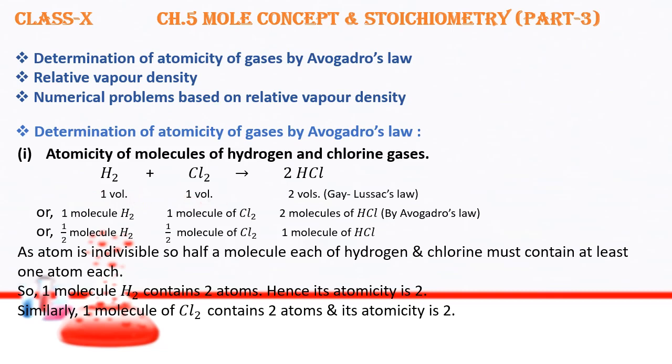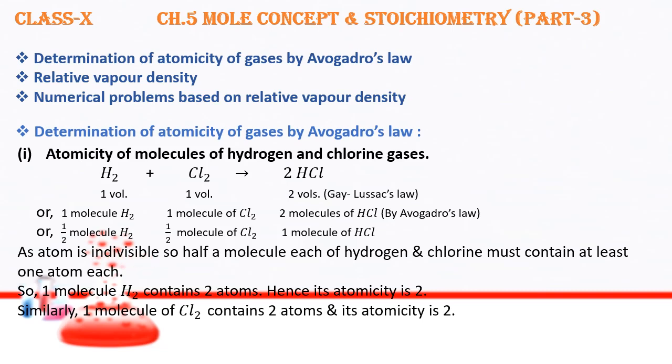So one volume of hydrogen can be replaced by one molecule of hydrogen, one volume of chlorine by one molecule of chlorine, and two volumes of HCl by two molecules of HCl. When we divide all these by 2, we get half molecule of hydrogen, half molecule of chlorine, then one molecule of hydrogen chloride. But dear students, as atom is indivisible,